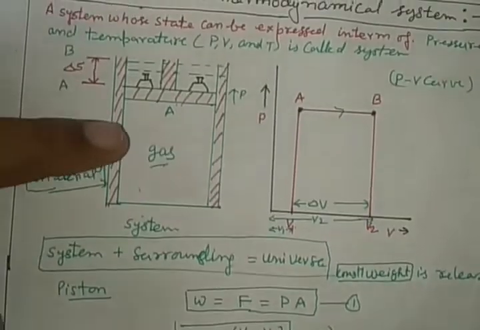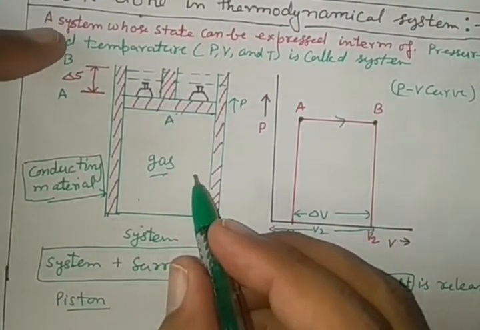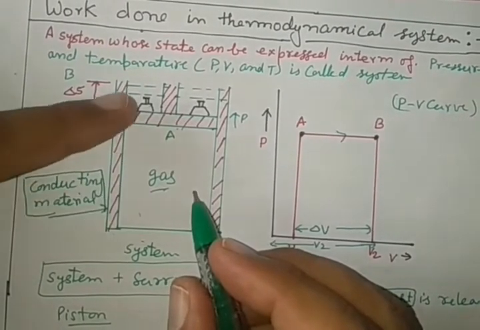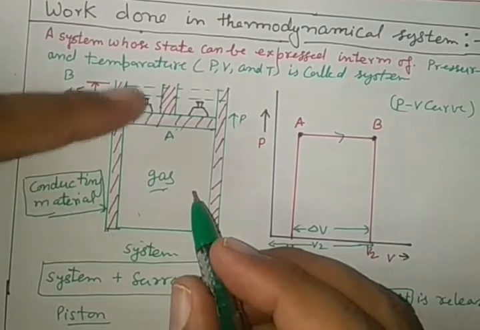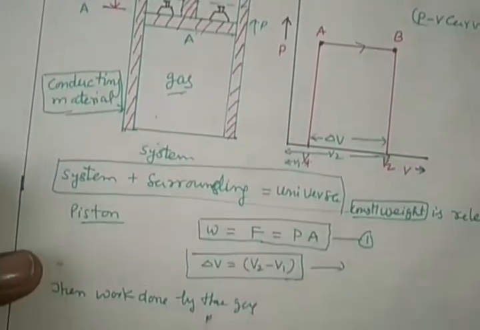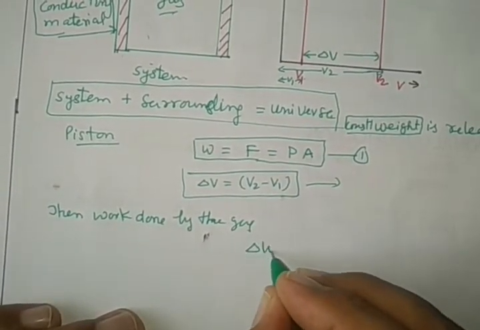In the system, the gas expands from position A to position B, so there is a displacement in the gas, so work is done by the gas, and we take this work done as delta W.